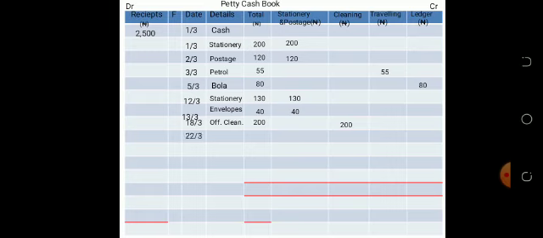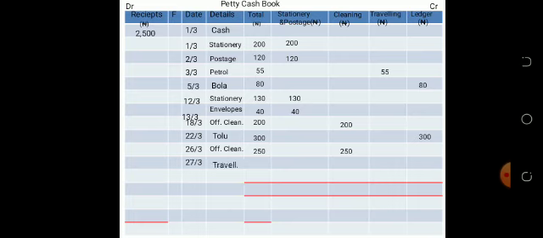22nd, Tolu again. That is another ledger item. How much? 300. You take it to ledger. Next transaction, 26th, office cleaning. Put it under the total column. Put it under the office cleaning column.